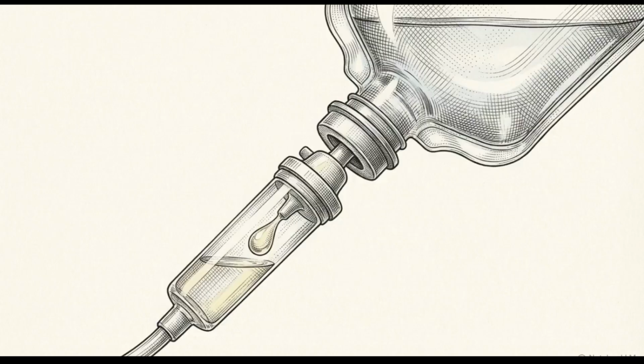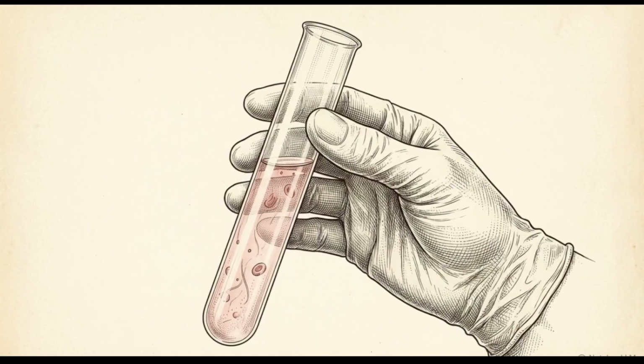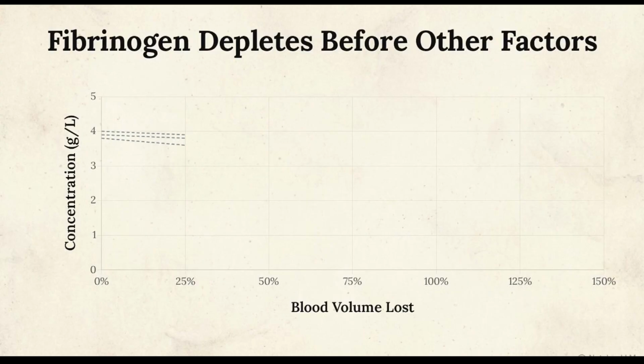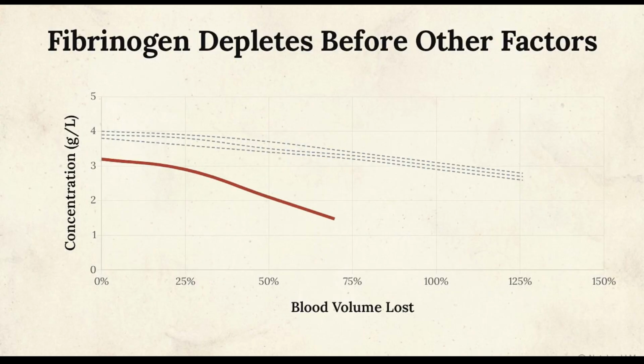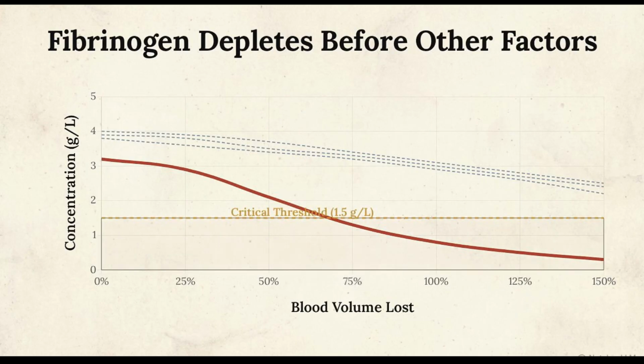sepsis patient. When treating severe hemorrhage, aggressive volume resuscitation using crystalloids and colloids creates a predictable dilutional coagulopathy, progressively reducing the concentration of whatever coagulation factors the patient has left. This graph tracks the depletion of multiple coagulation factors during massive hemorrhage. Fibrinogen is directly consumed in clot formation and lost to both bleeding and fluid dilution. It is the first factor to critically deplete, often falling below the critical threshold of 1.5 grams per liter before other factors show significant decline.